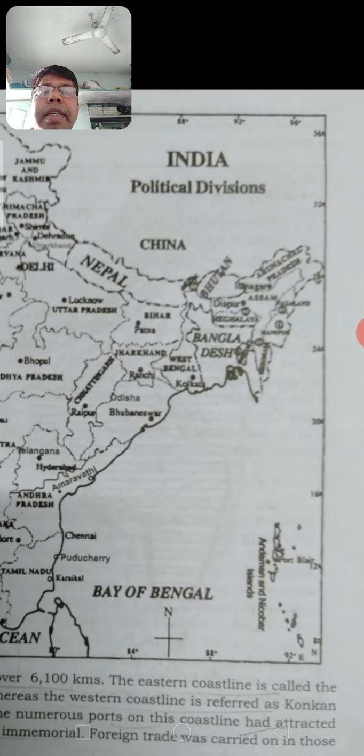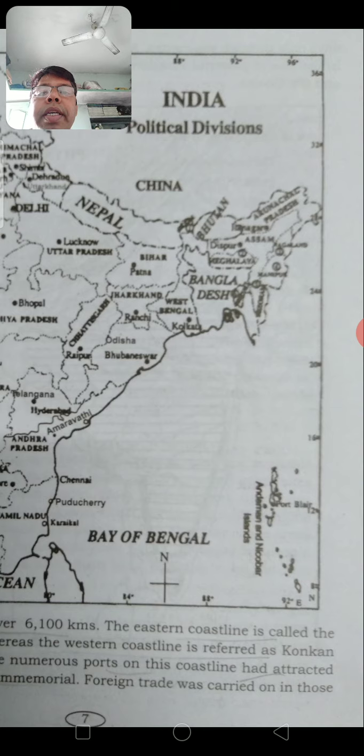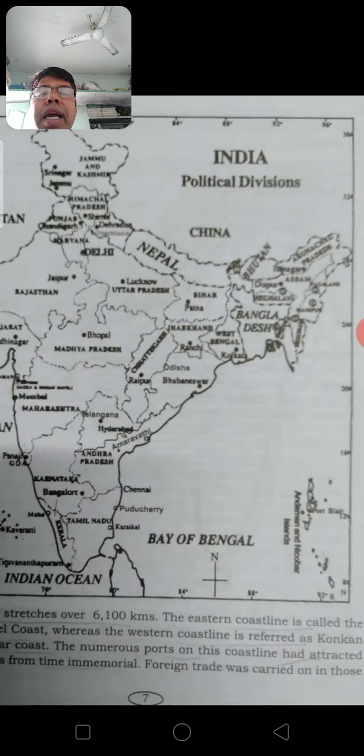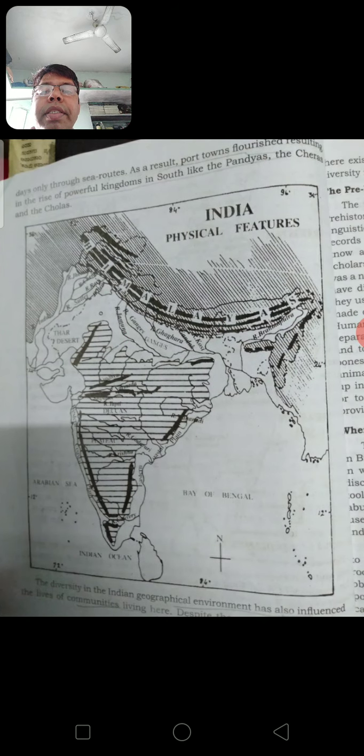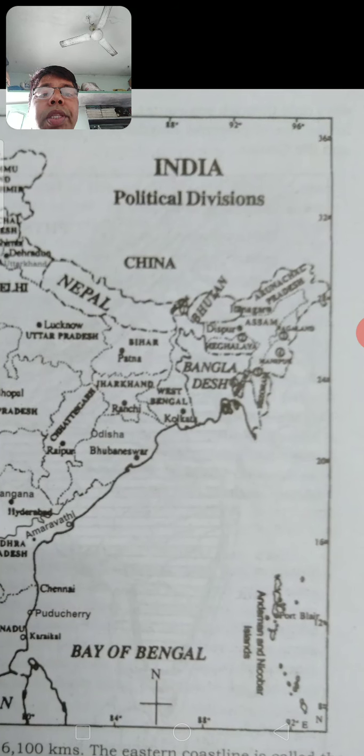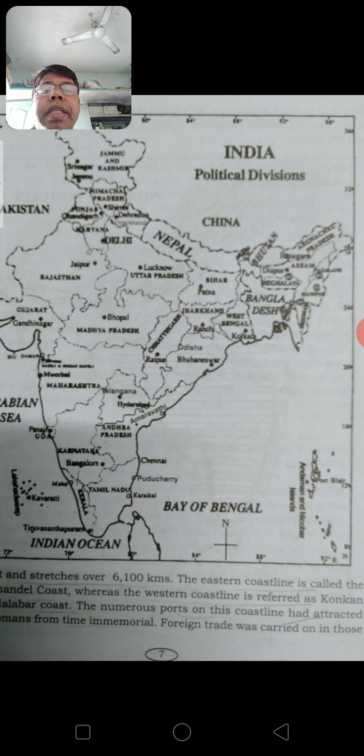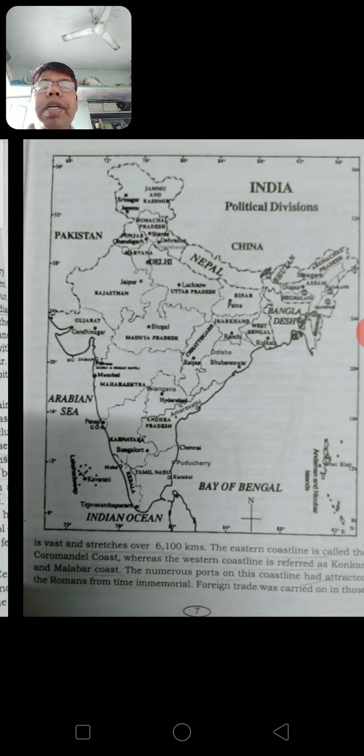Here there is Bhutan. Yes or no? Then this is Bangladesh, and Myanmar. This side, Myanmar is also there. So in the northern side, it is bounded by many countries and three sides by water.